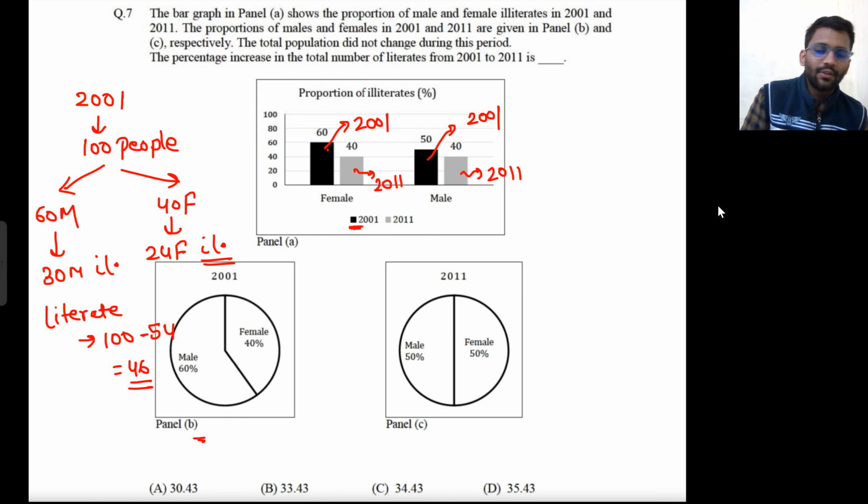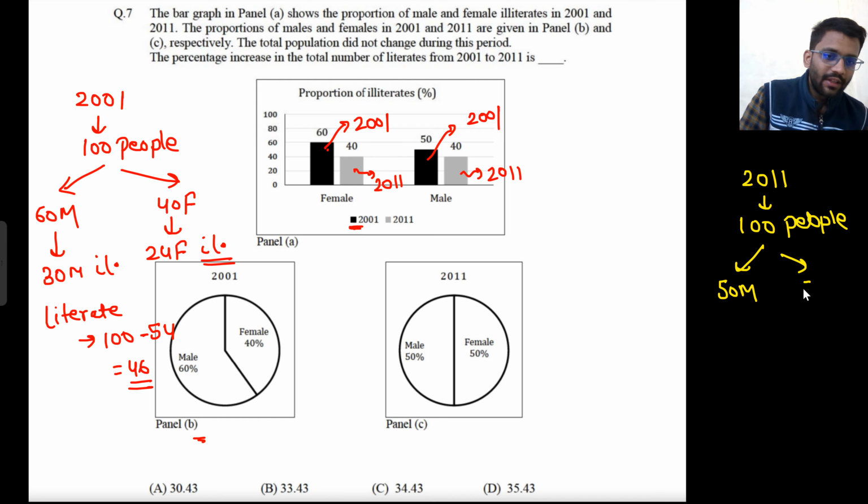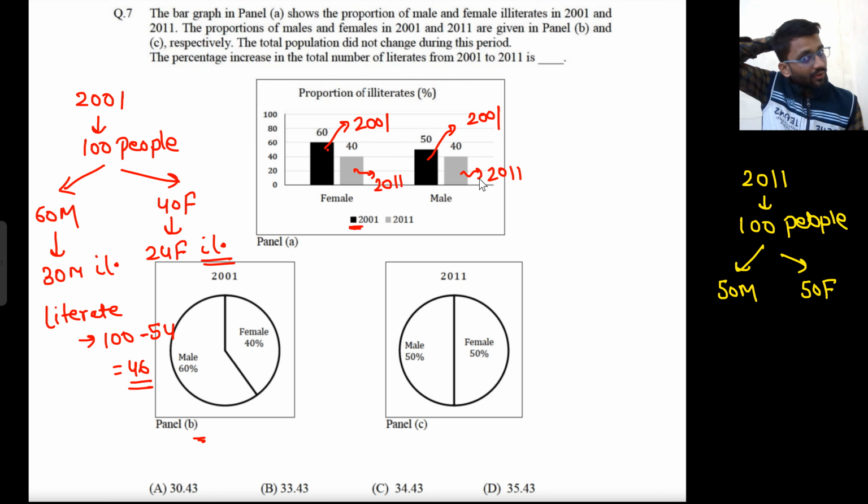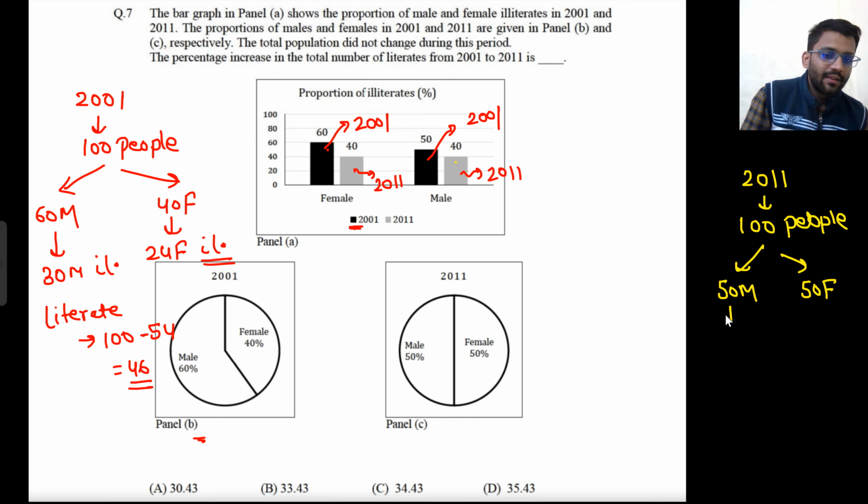Let's do the same for 2011. In 2011, let's assume there were 100 people. Since we are playing with percentages, we can assume anything. Out of those 100 people, 50 were male and 50 were female. Out of those 50 males, only 40% were illiterate, so 40% of 50 would be 20.